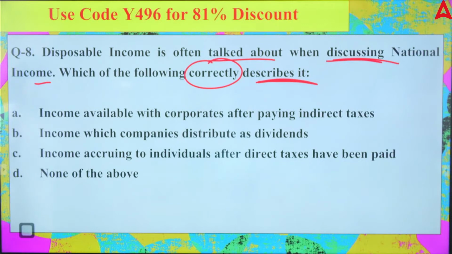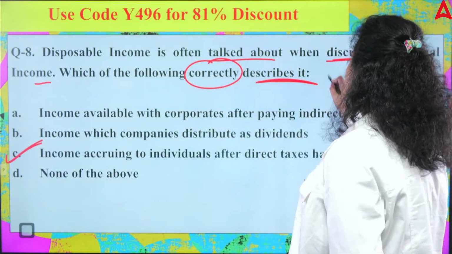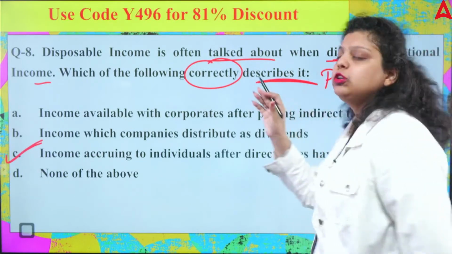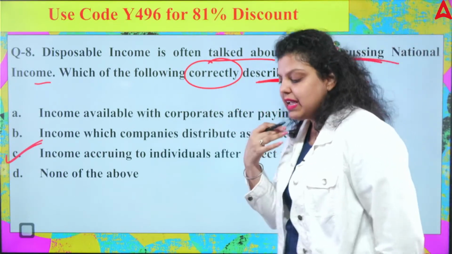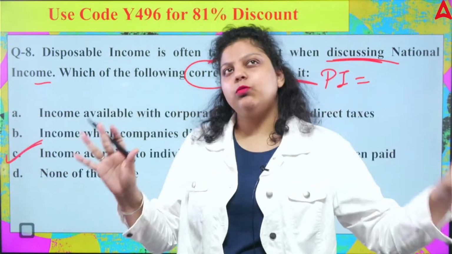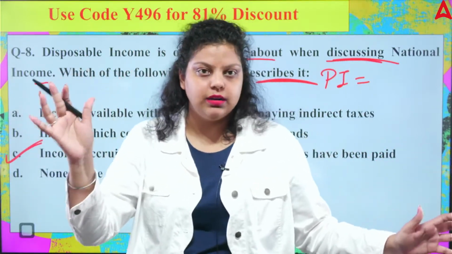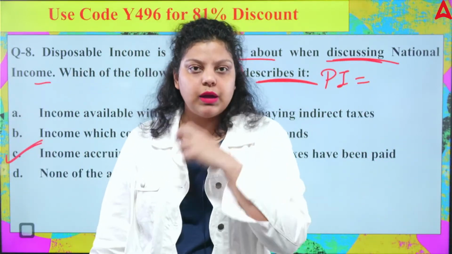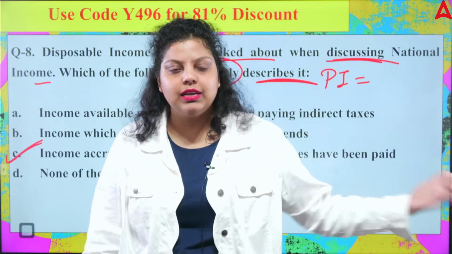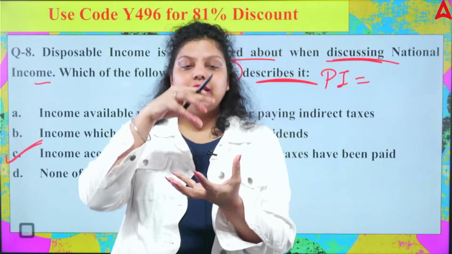Eighth is D. Okay. Very good. The right answer will be income accruing to individual after direct taxes has been paid. So there are two types of income, like there is a personal income. Personal income means simply the total income of an individual. Let's say I am earning 10 lakh rupees in a year. If I am earning more than 2.5 lakh in a year, my income is taxable. So I am earning 10 lakh rupees, for example, and that is my personal income.